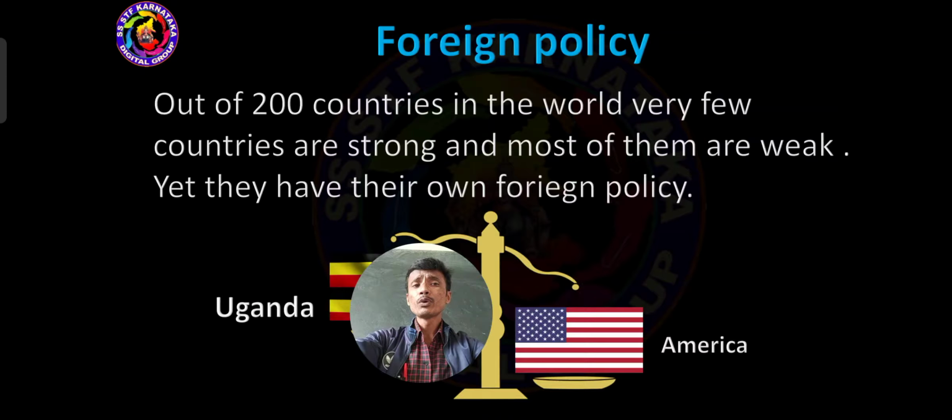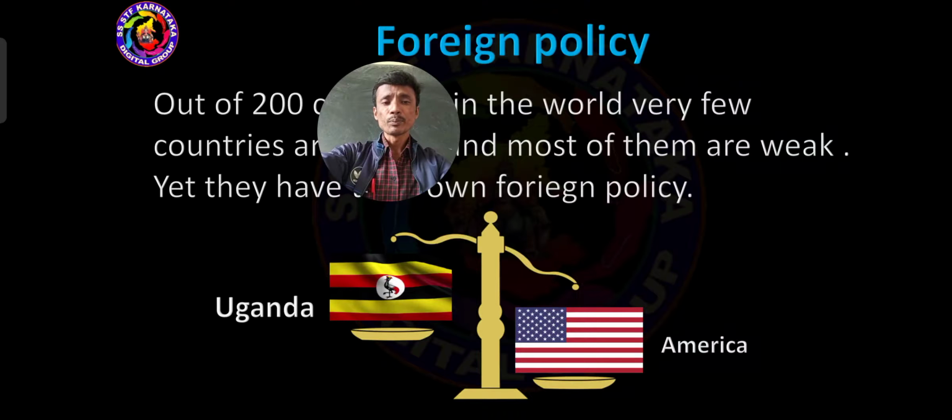Out of 200 countries in the world, it means more than 200 countries are there. Out of them, very few countries are strong and most of them are weak. Few countries are very strong and few countries are very weak. The countries that maintain a foreign policy are strong. The countries that do not maintain a foreign policy are very weak.